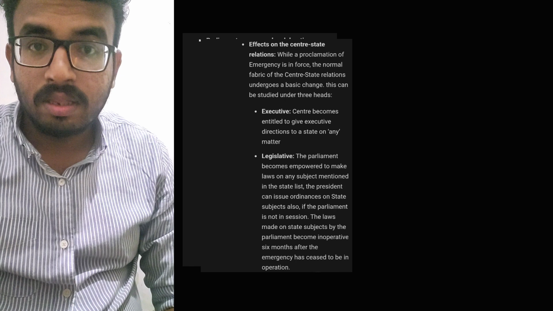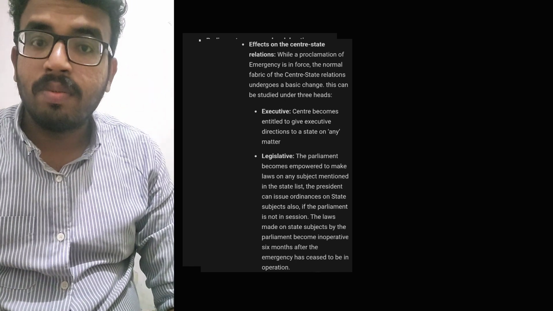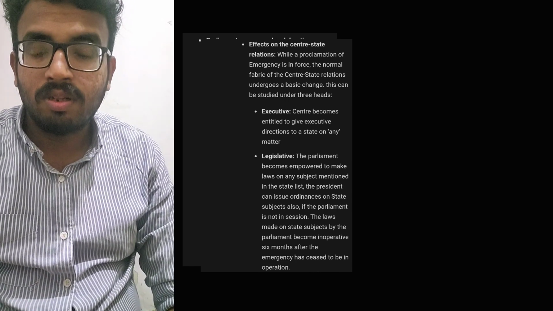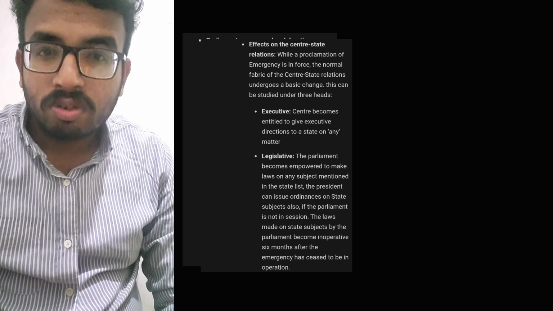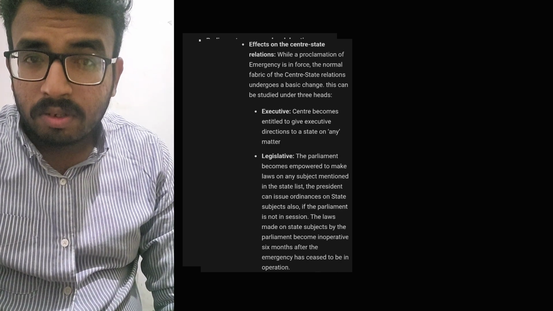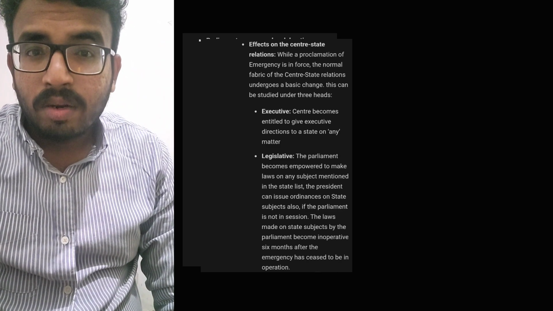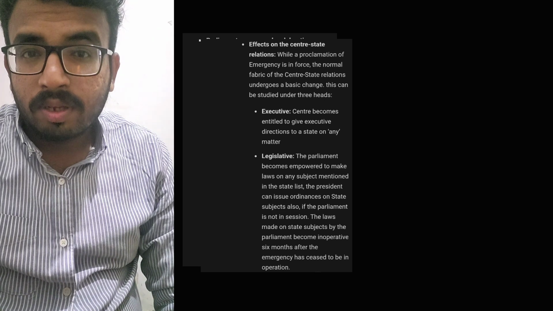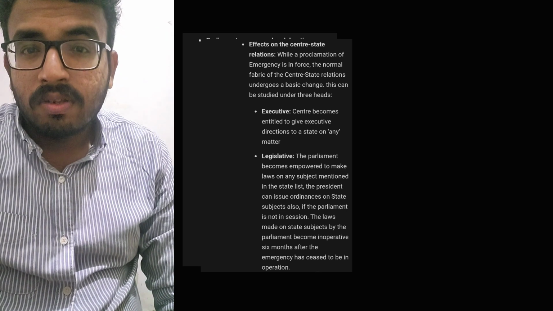The first thing is that. And the second thing is the legislative. The Parliament becomes empowered to make laws on any subject mentioned in the state list. The president can issue ordinances on state subjects also when Parliament is not in session. The laws made on state subjects by Parliament become inoperative 6 months after the emergency has ceased to be in operation.